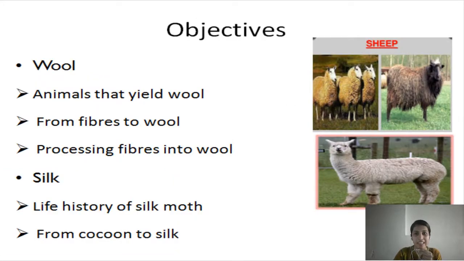By the end of the lesson, you would be able to understand these topics. What is wool? Animals that yield wool. From fibers to wool. Processing fibers into wool. What is silk? Life history of silk moth. From cocoon to silk.